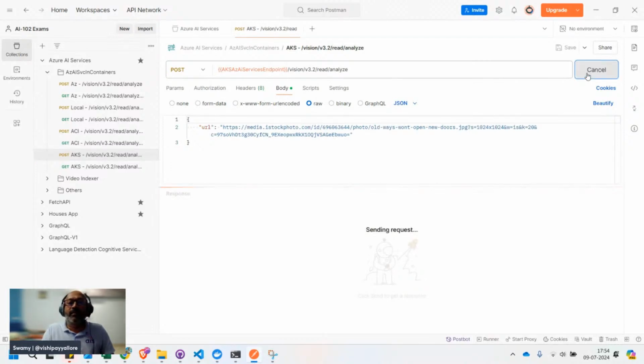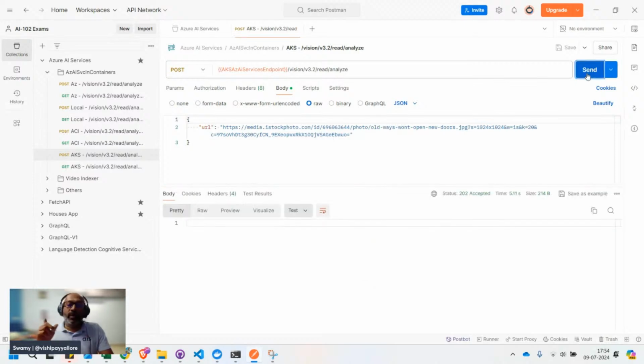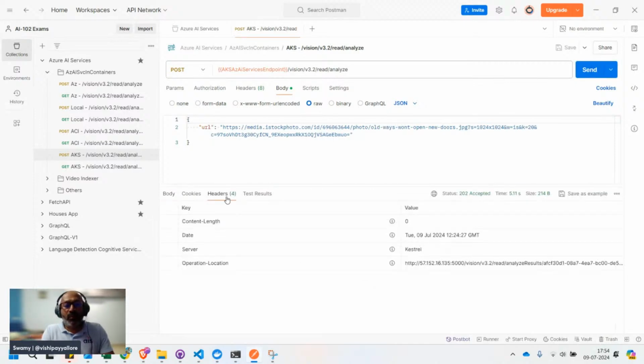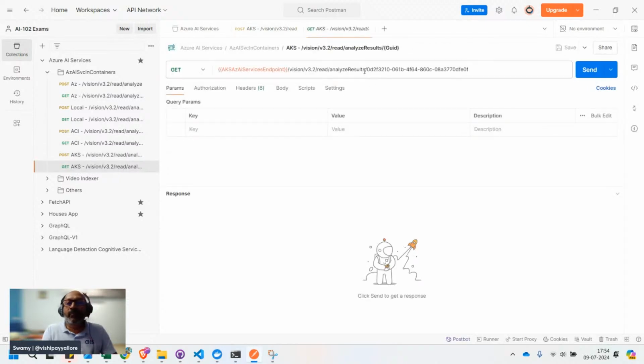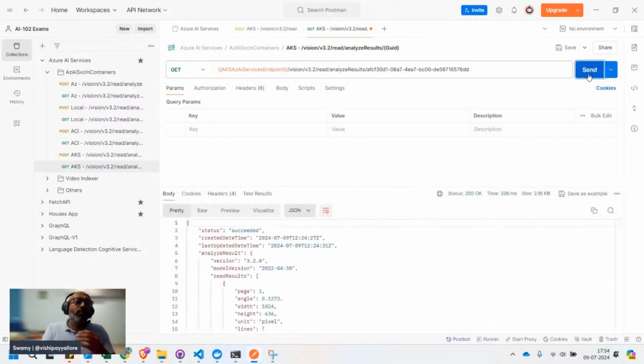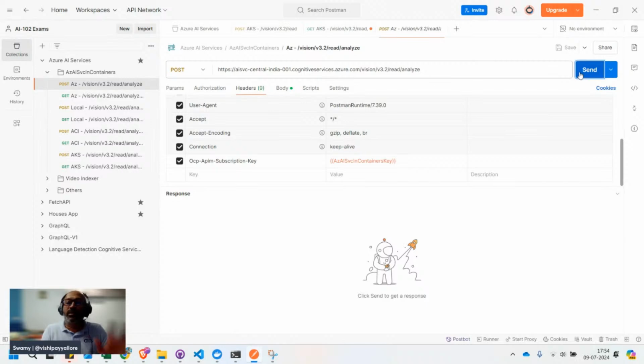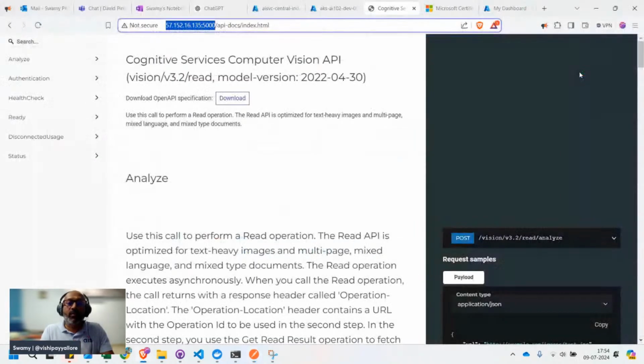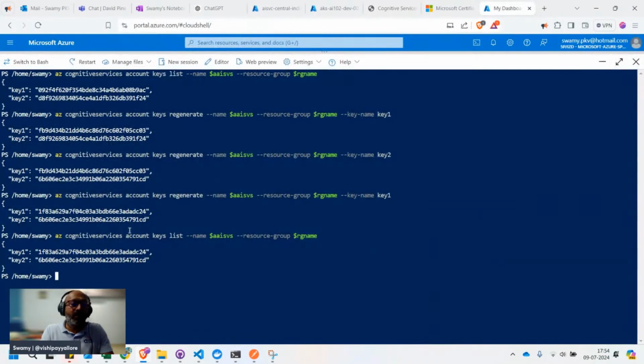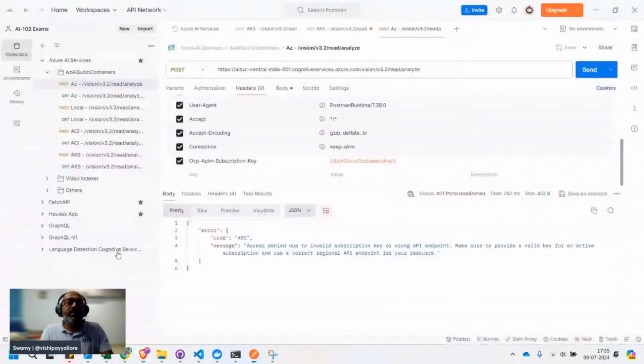Now click on this. Now the request is going to the Azure Kubernetes cluster and it accepted the job and the operation location is here. Copy that and come back to this one and change the GUID, and there you go. Let me come back to this. Just the post calls will do it. Okay, the key was wrong because we changed the key. Then I didn't update that piece